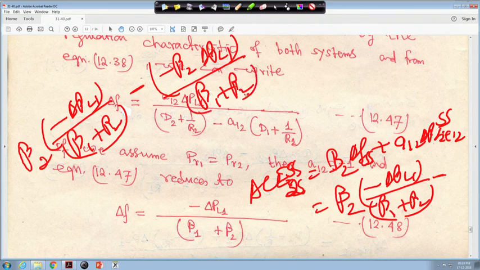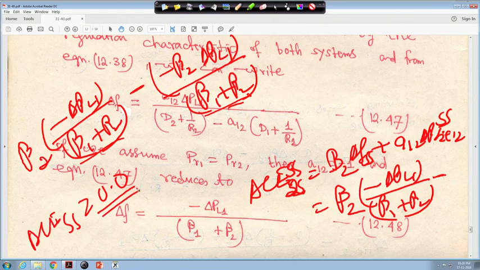So, in that case what is happening is that this is your beta 2, this is also beta 2, this is minus and minus plus. So, what will happen is the numerator will be 0, right. So, that means my ACE2 SS will become 0, because this is minus beta 1 beta 2, the denominator is common, and this is minus minus plus, so beta 2 PL1 and beta 2 PL1 will cancel. So, basically it will be 0 upon beta 1 plus beta 2, therefore the steady state error ACE2 SS will be